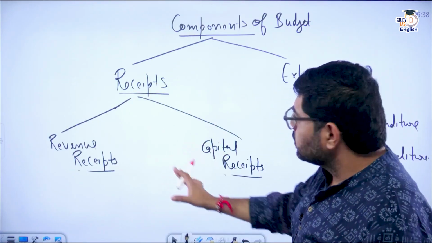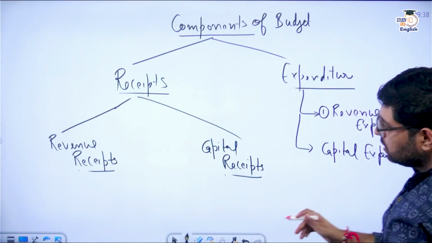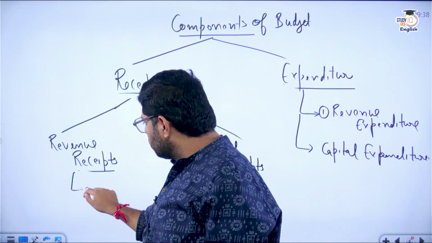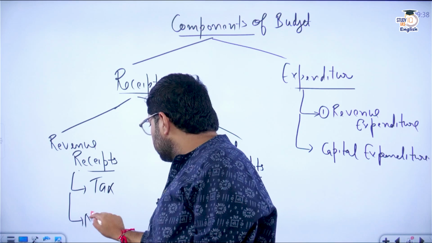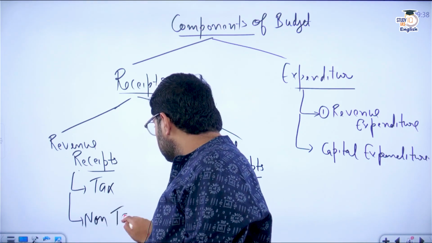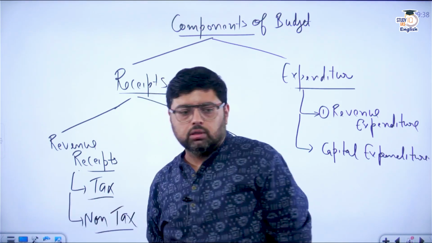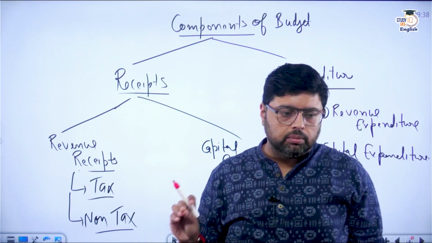You have to remember this thing, that revenue receipts are further of two types. Again, I'll tell you: tax and non-tax. Clear? This is what you have to remember.